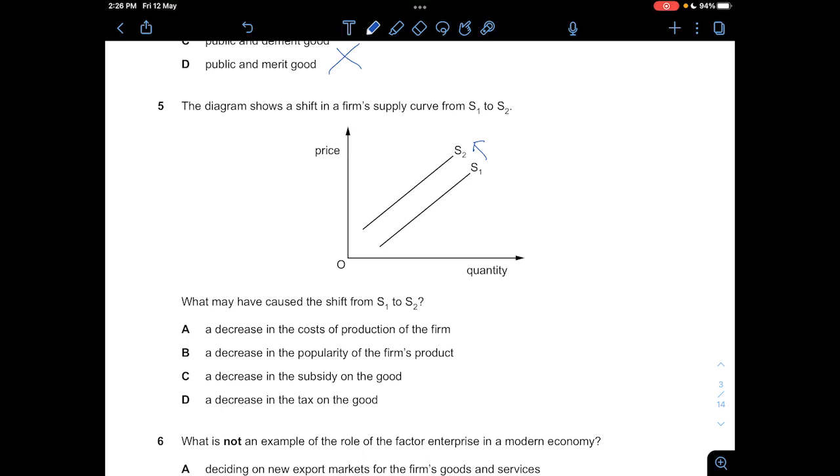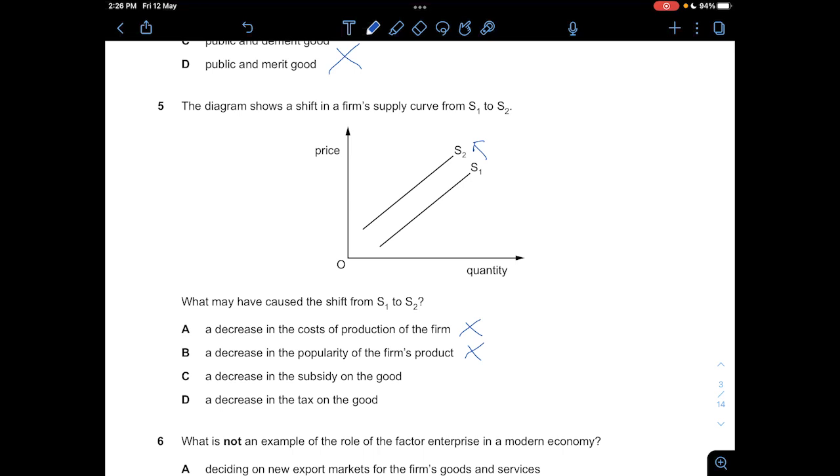So A, a decrease in the cost of production of the firm, is definitely wrong, because if there's a decrease in the cost of production, the supply curve will shift to the right. But here the supply curve shifts to the left, so A is wrong. And B, a decrease in the popularity of the firm's product, is when the demand curve shifts to the left. Normally a decrease in popularity will only affect the demand and not the supply. So B is not correct because there's no demand curve whatsoever.